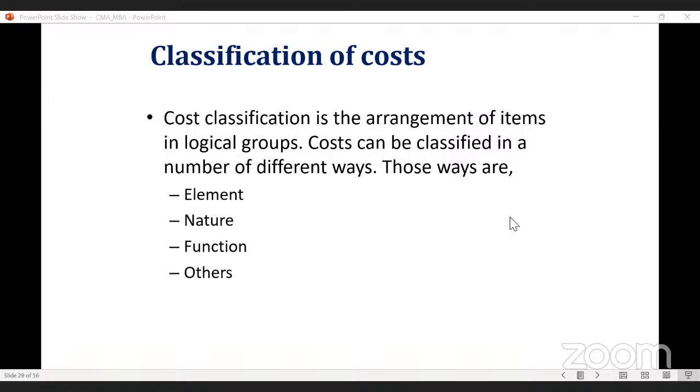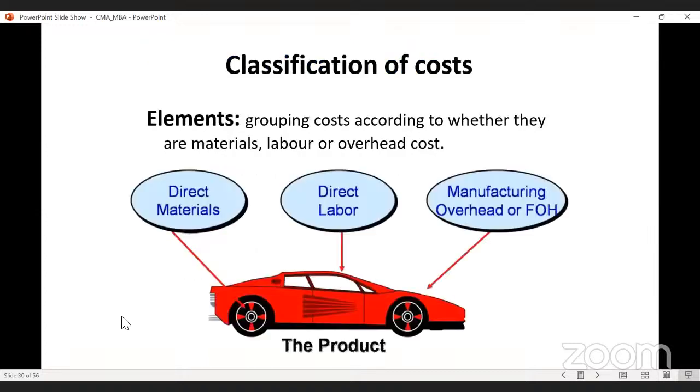So these are the various parameters through which we can classify the cost. Please remember, it may be element, nature, functions, or other parameters also. Let us discuss them one by one. Let us take the first base, that is element. On the basis of element, the cost may be material cost, labor cost, and overhead cost.